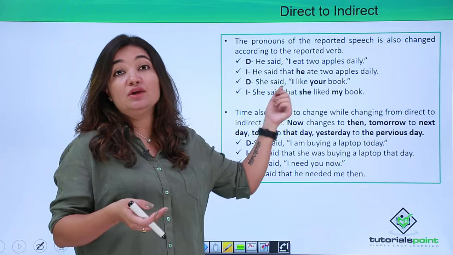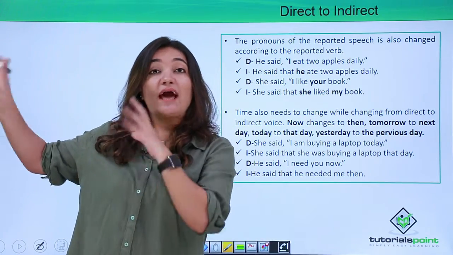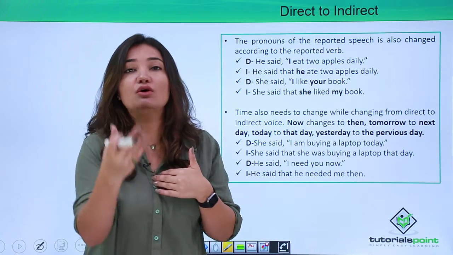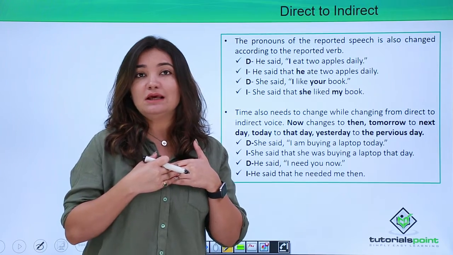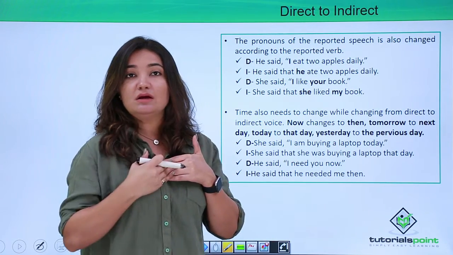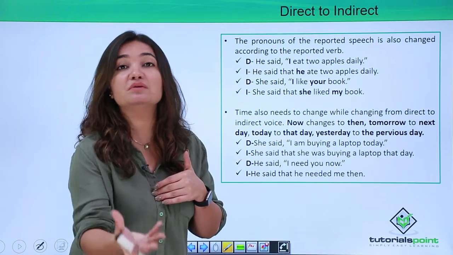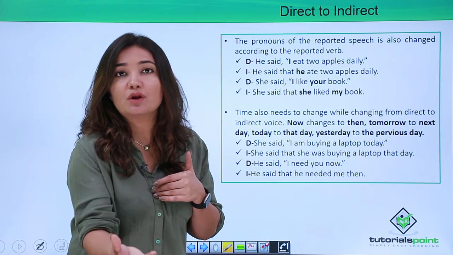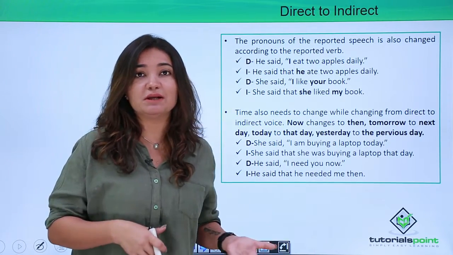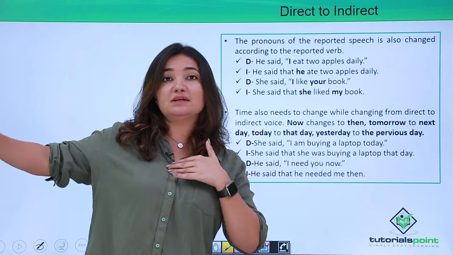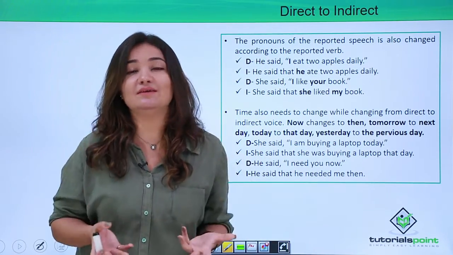She said, I like your book. Now again, imagine the arrangement during the time when it actually happened. Now, I like your book. I, which means the speaker, is the first person. Like your, so that time I was talking to you, right? So you were the second person, so I referred to you with the second person pronoun. Now, when this transition has taken place, I, who was the second person that time, am the first person who's narrating it, right?